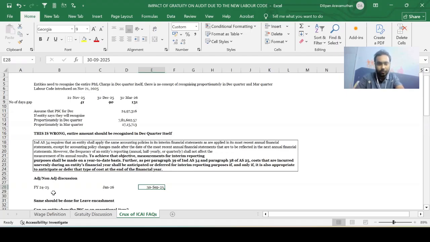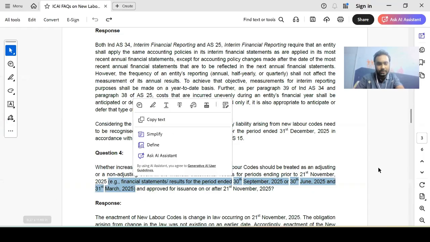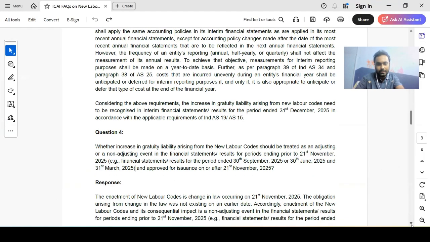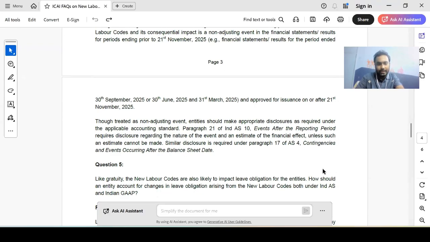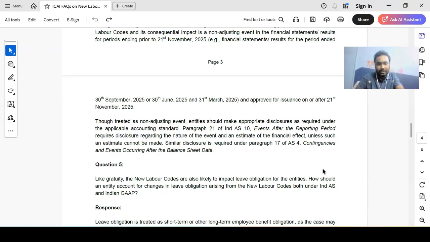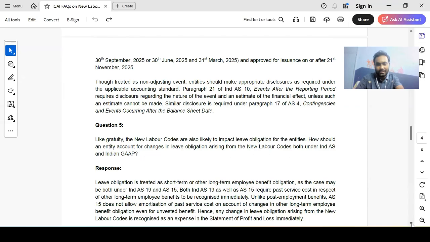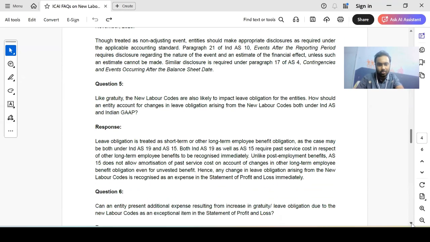I hope you got an understanding of what FAQ number 4 is. Next, let's come to question number 5. Like gratuity, the new labor codes are likely to have an impact on leave obligation for the entities. How should an entity account for changes in leave obligation arising from the new labor codes? So basically, it's the same as gratuity, guys. That's exactly what they're trying to say: you have to immediately recognize the expenses.